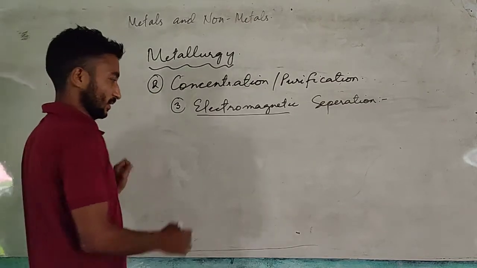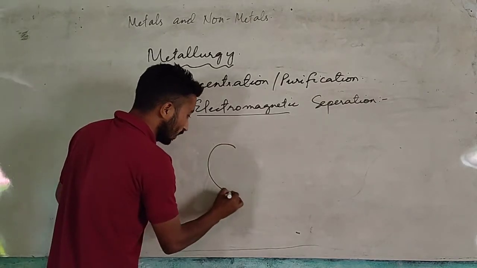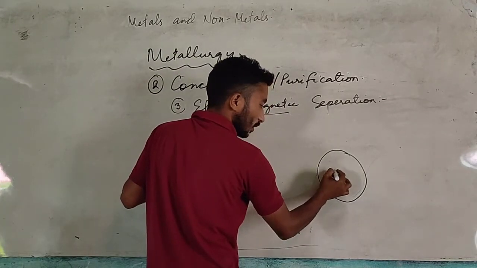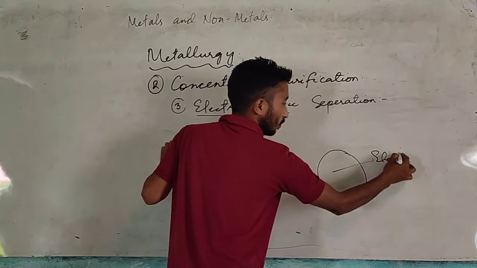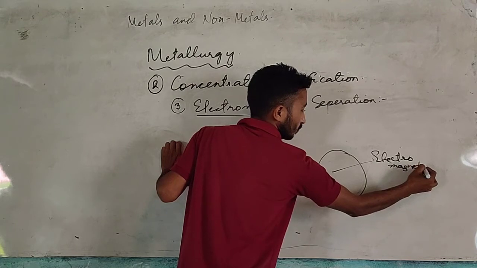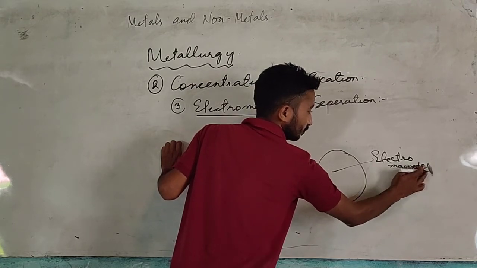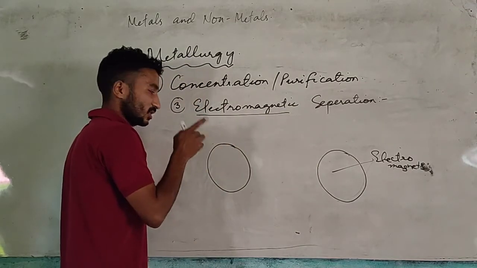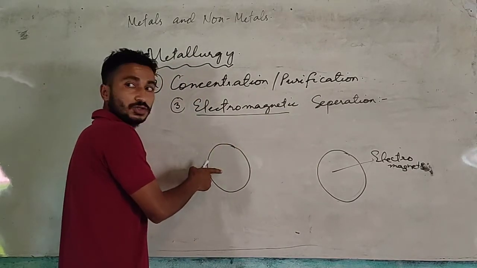In this process, we will take 2 wheels, and these 2 will be electromagnets. That means they will behave as magnets when electric current passes through them.